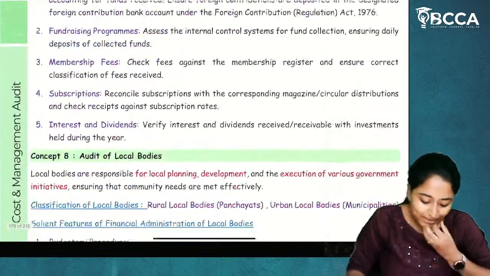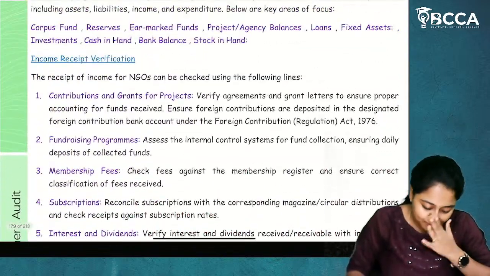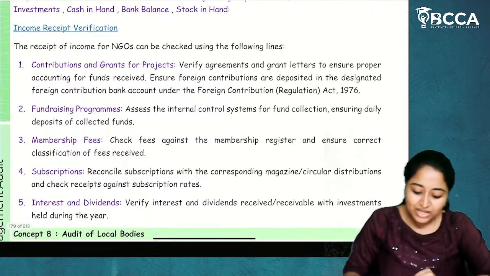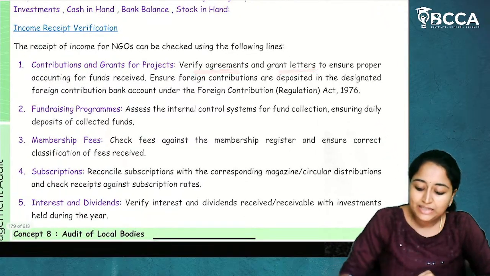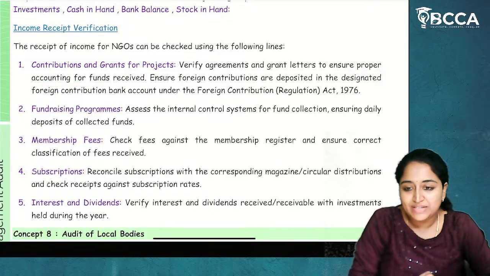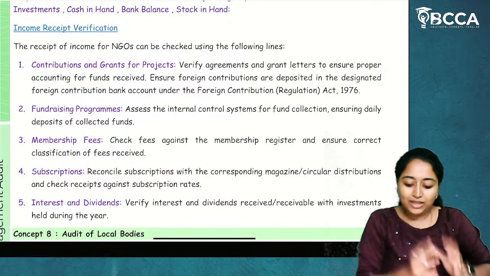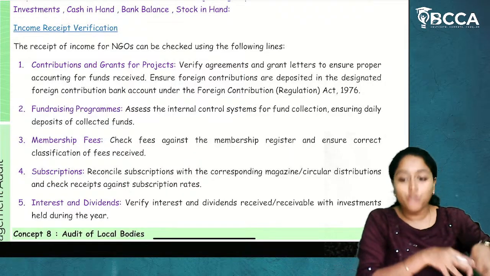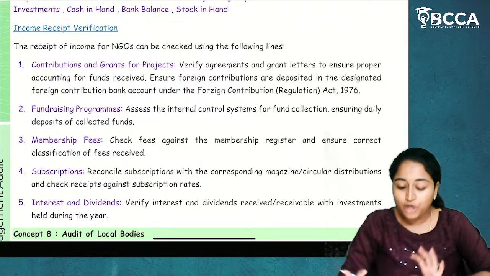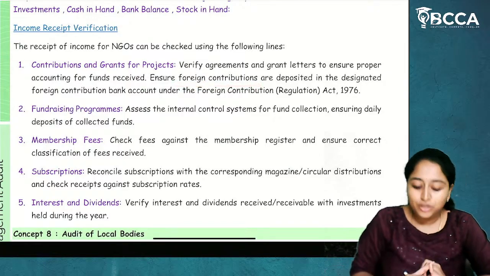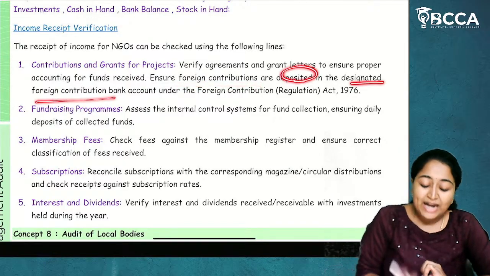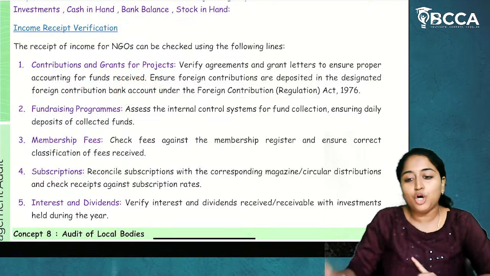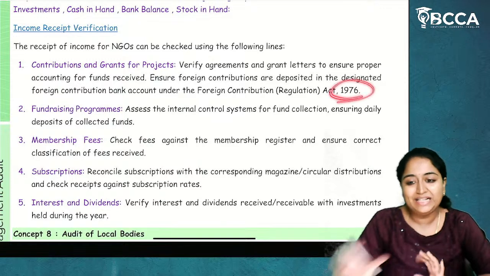Now this is about audit planning and all. Now in NGOs, what verification has to be done? Verify agreements and grant letters to ensure proper accounting for funds received. Whether all the agreements are there, whether grant letters are there, and whether everything is recorded in document format or not. Ensure foreign contributions are deposited in the designated foreign contribution bank account under the Foreign Contribution Regulation Act 1976.